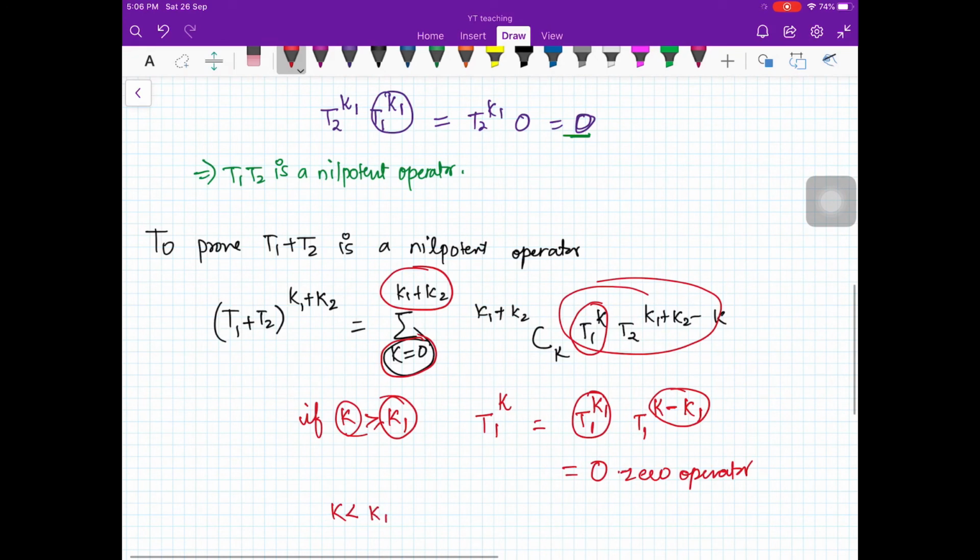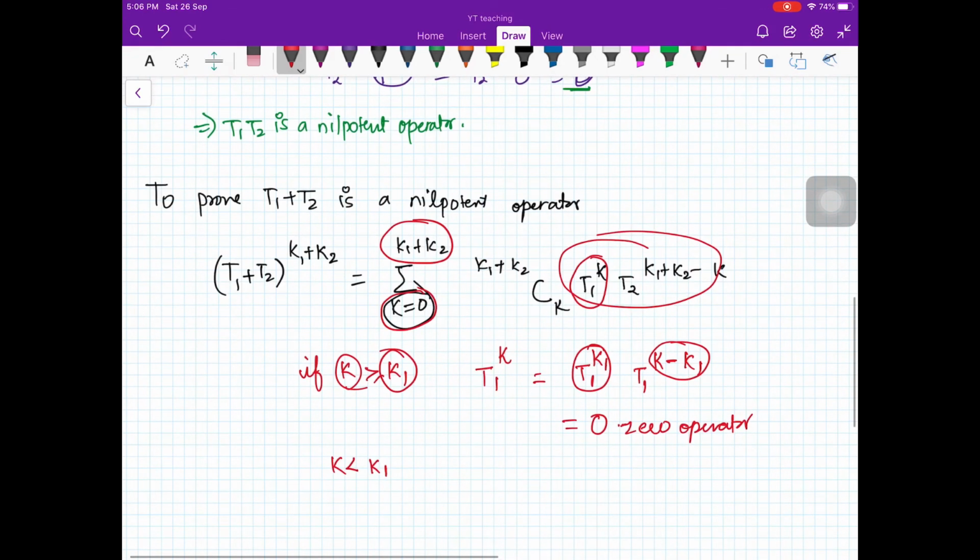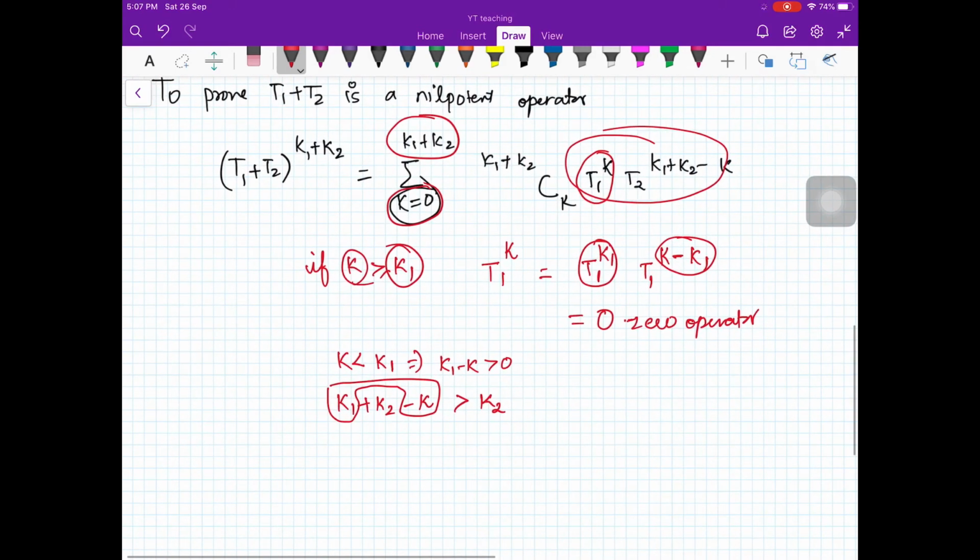And if k is less than K1, what will happen in that case? Now you see k is less than K1, it implies K1 minus k is positive. So K1 plus K2 minus k is greater than K2, right?